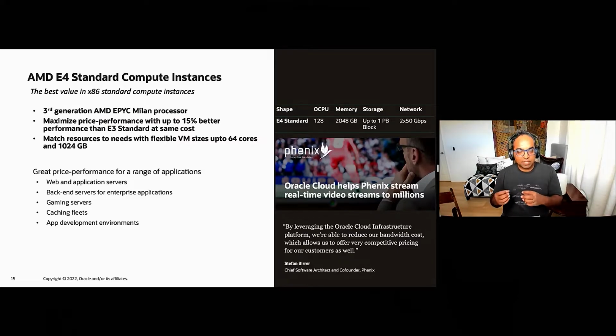And what they have seen by using AMD hardware and by using our Flex instances is that they've been able to tune their compute exactly to the performance they want and at the scale they want, and save an estimated 40% going from fixed shapes to flex. And this is something that Phoenix has been pretty excited about and is continuing to grow based on these AMD shapes.